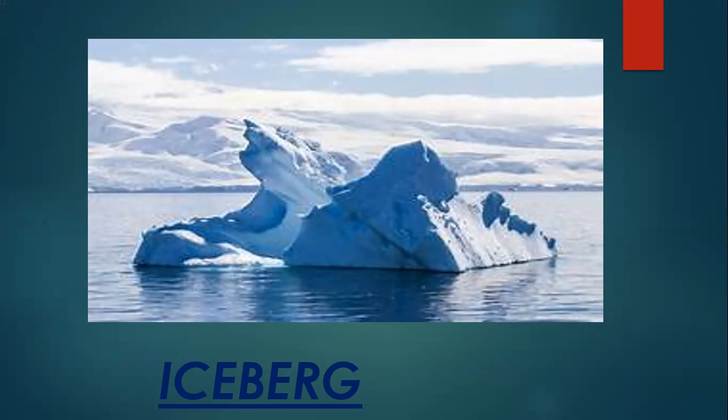Is that clear? Now, students, this fresh water is available from the runoff in the form of river, lake and groundwater, as you have seen in the previous picture of the groundwater. And this groundwater may appear on the surface as springs.